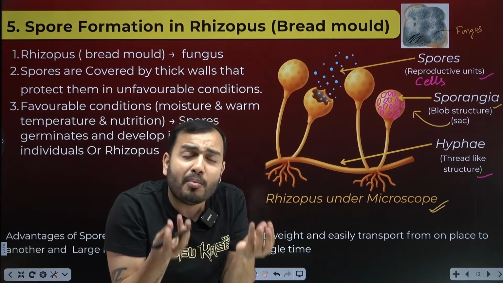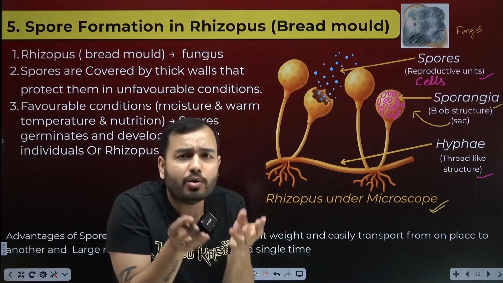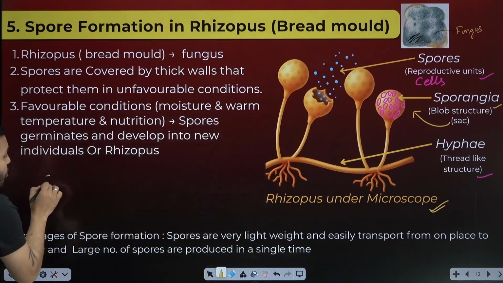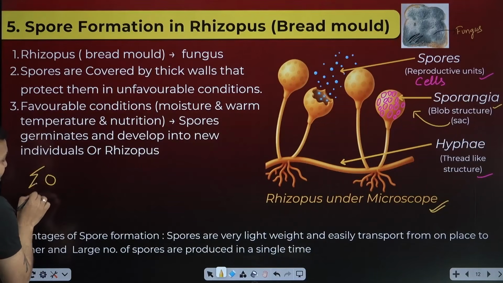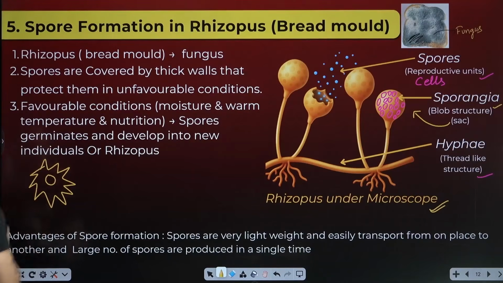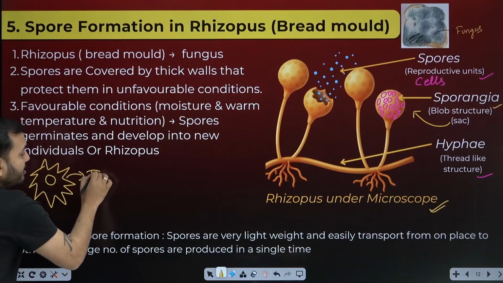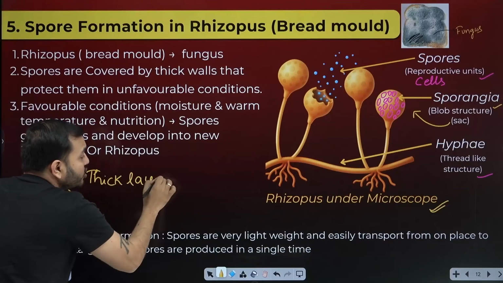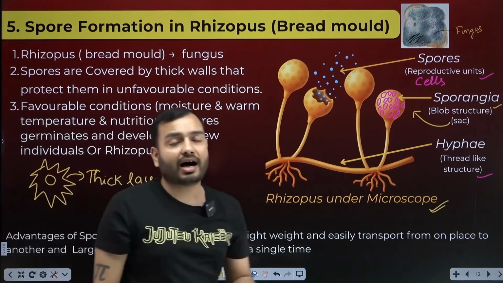These cells came out. But outside, the world is very cruel. It will kill these cells. This is why these cells have a protective covering. There is a thick layer which protects them from dying, from the cold, and from dehydration.